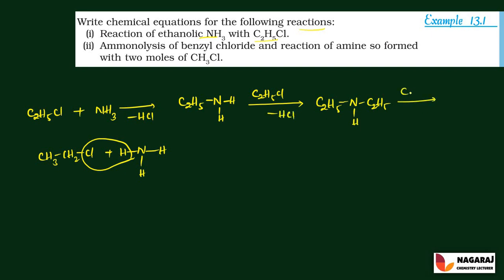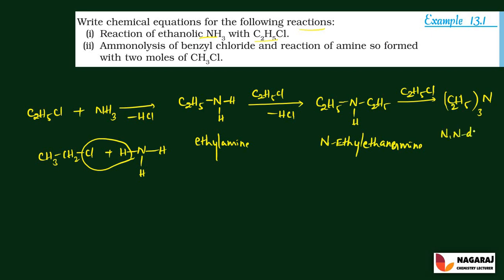Again it reacts with the excess of alkyl halides. So it gives (C2H5)3N. So the first is ethylamine, and the next molecule is called N-ethylethanamine. The e of ethane is replaced by amine, and it is called N,N-diethyl, and the root word is eth. The e is replaced by amine.